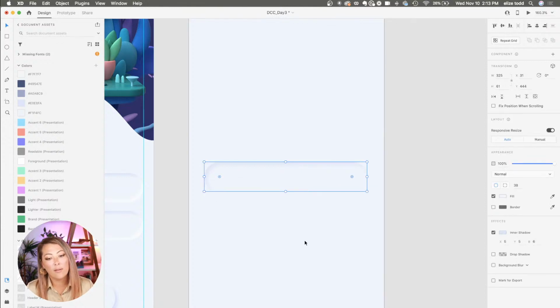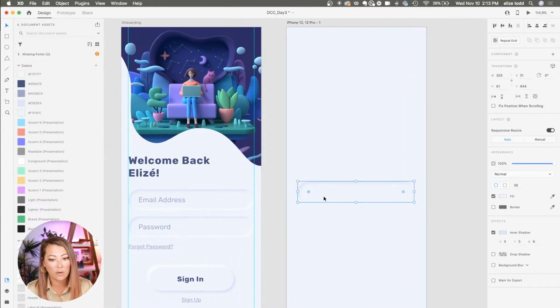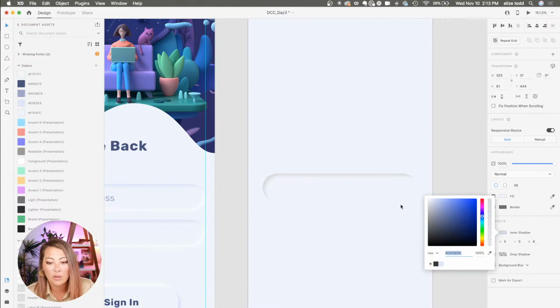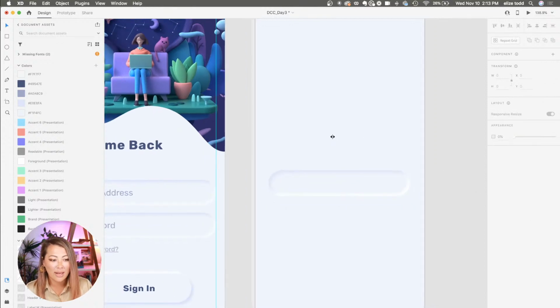Okay, so now I have this piece, and I need to make that white inner shadow. So I'm going to copy it and paste it and make another version of it. This time round, I am going to change this to white. And then I need to change my X to be -5 and the Y to -5, so it's the opposite of the previous one. Then I'm going to get rid of that fill inside so I can see just the background inside. So there, we already have it.